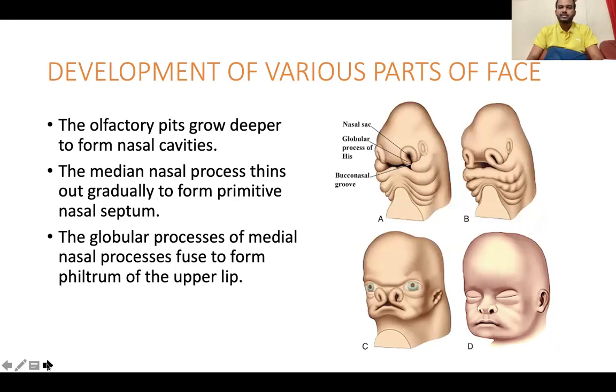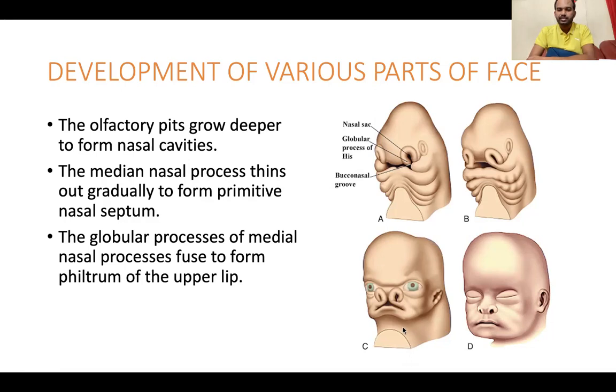The development of various parts of the face: the olfactory pits grow deeper to form the nasal cavities. So these are the nasal pits or the olfactory pits. These pits grow deeper to form the nasal cavity. The median nasal process thins. This is the median nasal process, and it gradually thins out to form the nasal septum.